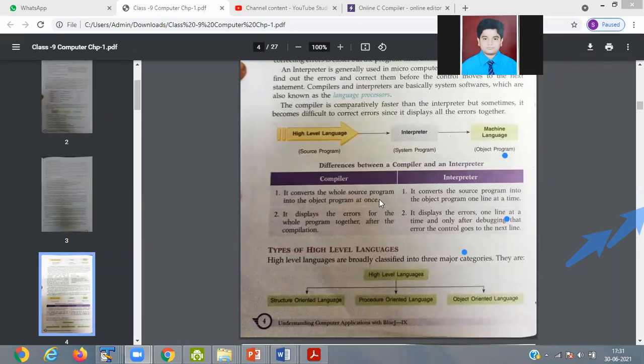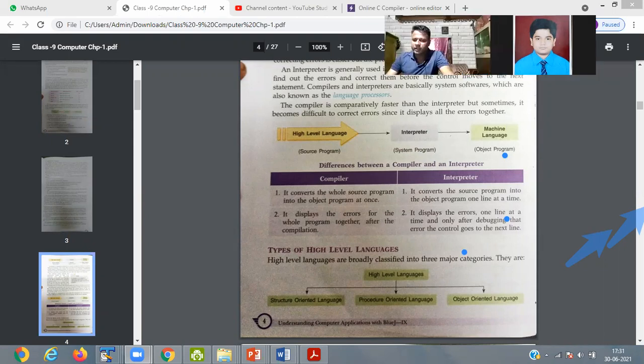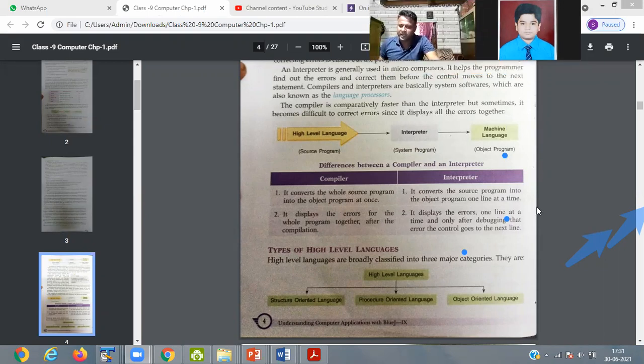Okay, so I just discussed the difference between the compiler and interpreter. The compiler converts the whole source program into the object program at once, at a time it converts the whole source program. The interpreter converts the source program into the object program one line at a time. The compiler displays errors for the whole program together.